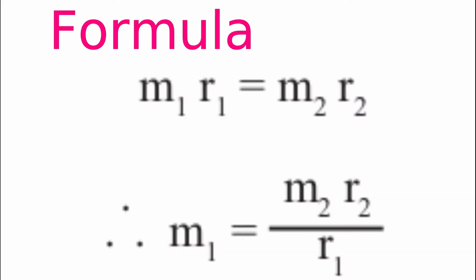This is the formula for the law of moments. M1R1 is equal to M2R2. In this case, we will calculate M1. So M2R2 divided by R1 is equal to M1. In this case, we will measure R2 and M2 and R1 will be fixed. Now, Mahajan sir will demonstrate the experiment to you.